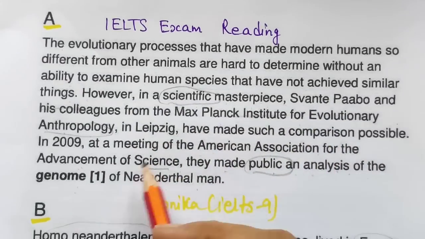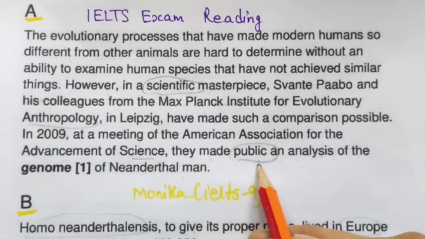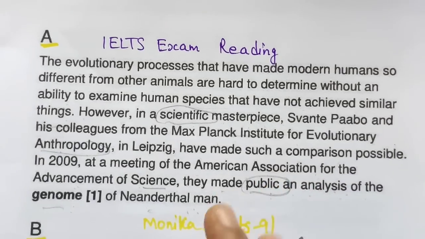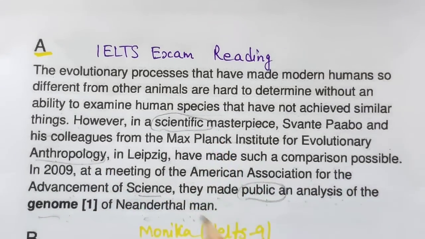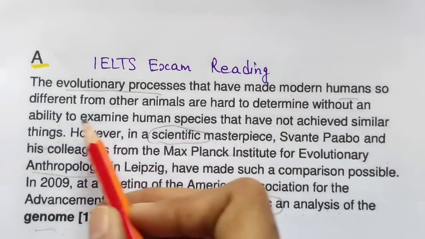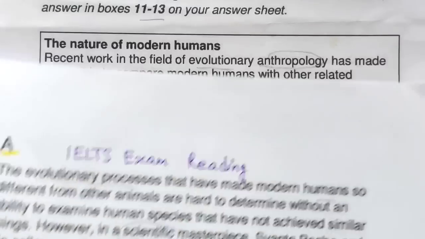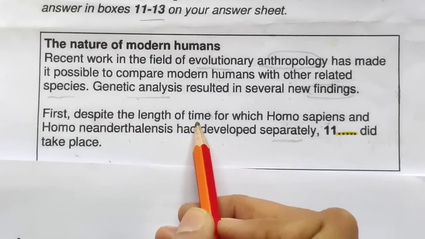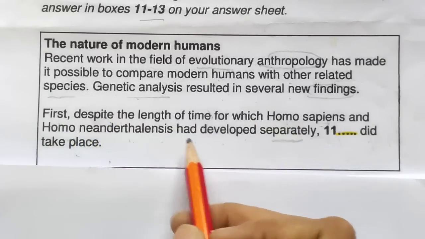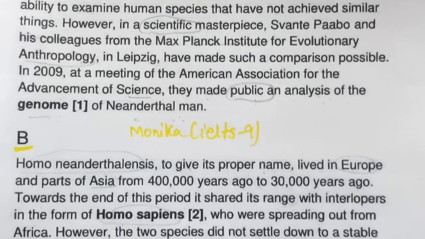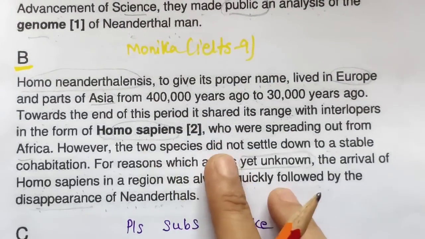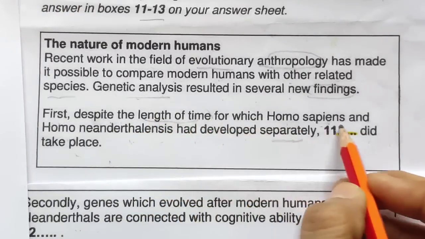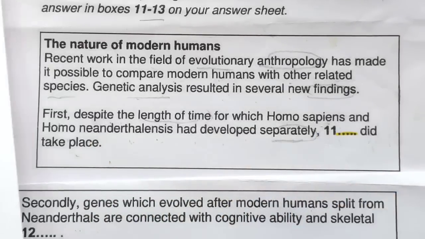Masterpiece, have such a comparison possible, and public analysis of the genome Neanderthal. Okay, so only this word is here, and evolution processes that have made modern humans different from other animals. Okay, this is there, but I am looking for Homo sapiens first, despite the length of time for which Homo sapiens. Okay, so where can we go? The B paragraph is also not sharing any time related things. So time related, length of time means length of time for which Homo sapiens had developed separately.